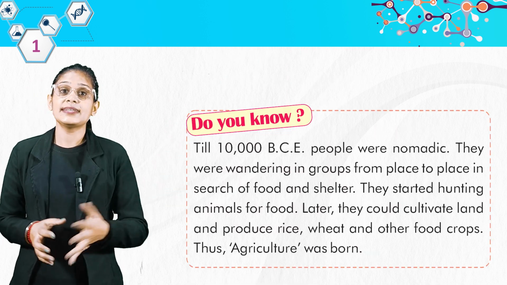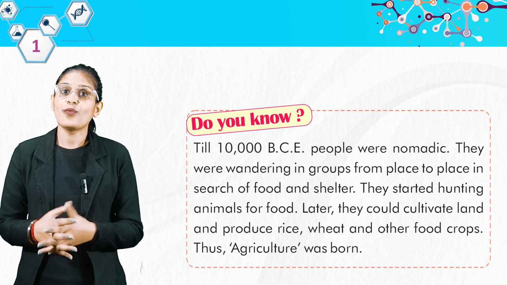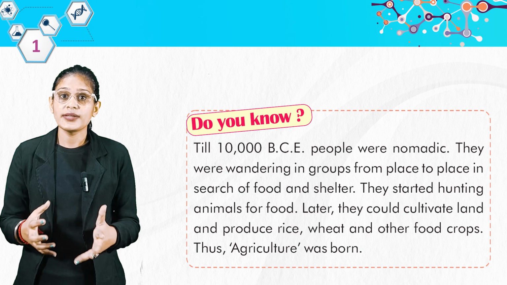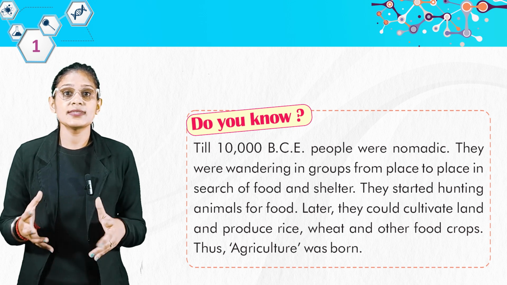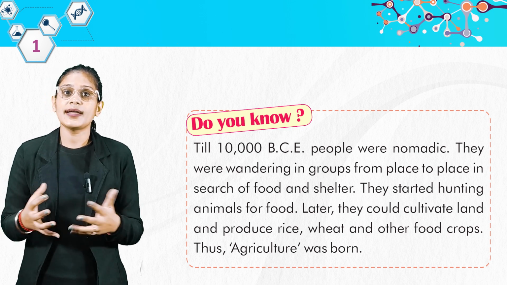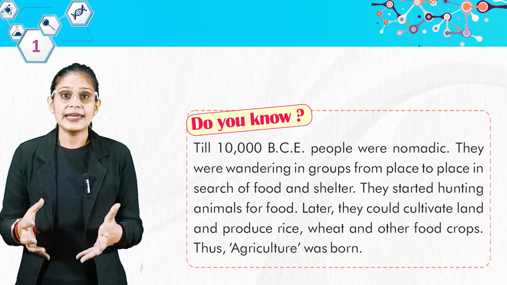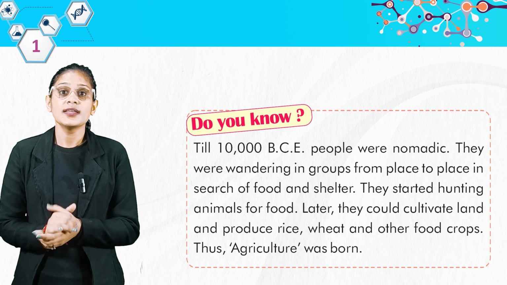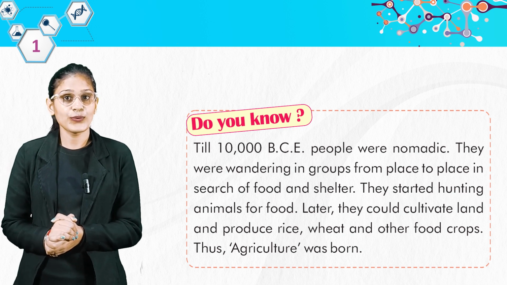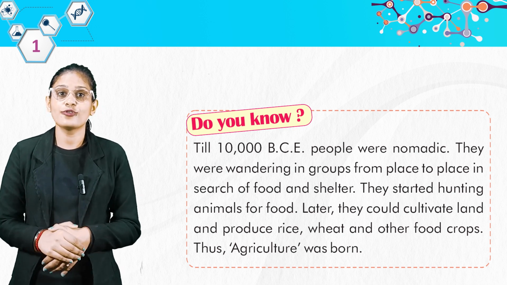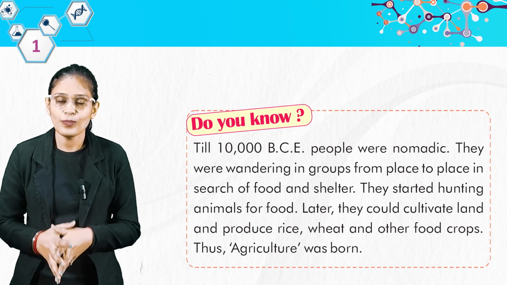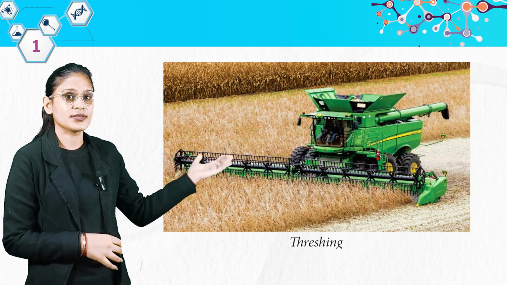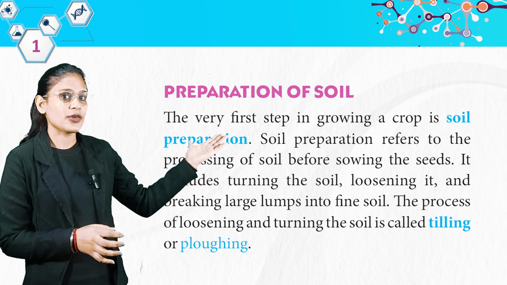Do you know? Till 10,000 BC, people were nomadic. They were wandering in groups from place to place in search of food and shelter. They started hunting animals for food. Later, they could cultivate land and produce rice, wheat, and other food crops. Thus, agriculture was born. Look at this picture. We have threshing.